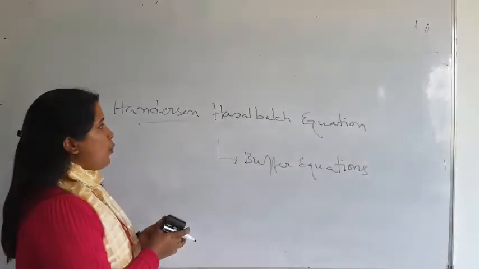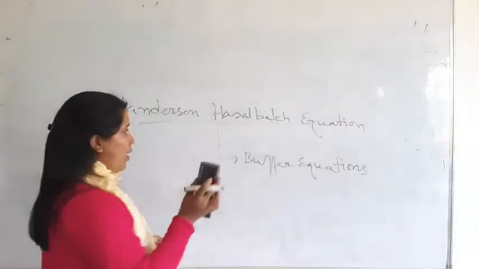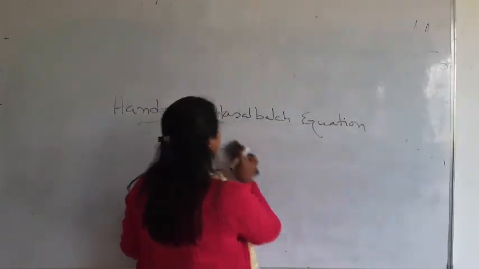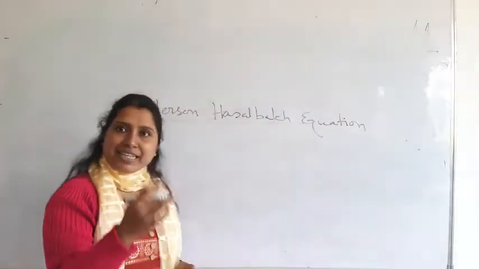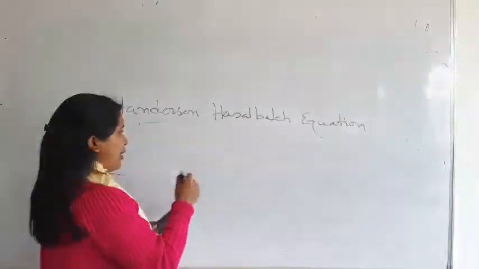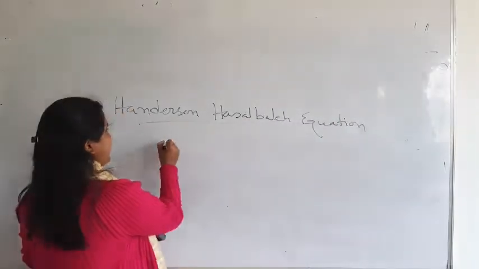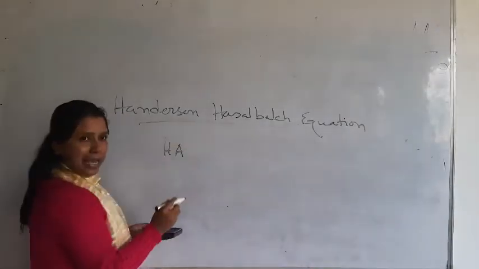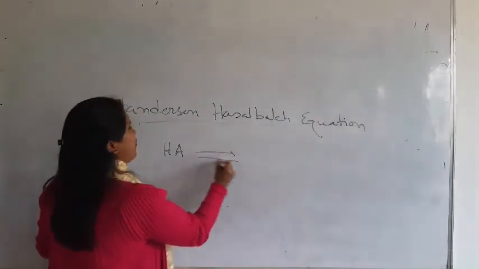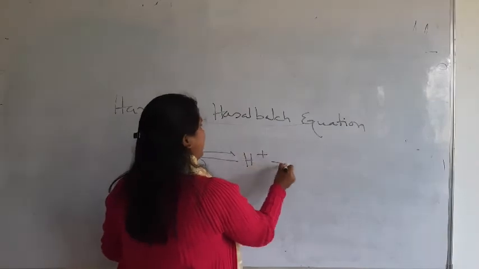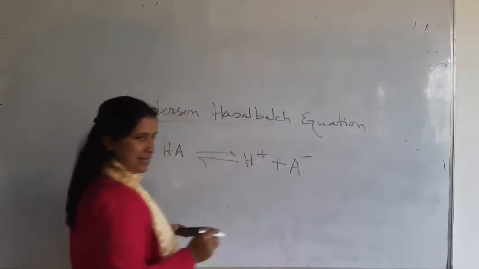Now I am going to discuss the Henderson-Hasselbalch equation for an acidic buffer solution. For example, suppose an acid, HA. If you dissolve HA, it will form H plus and A minus.